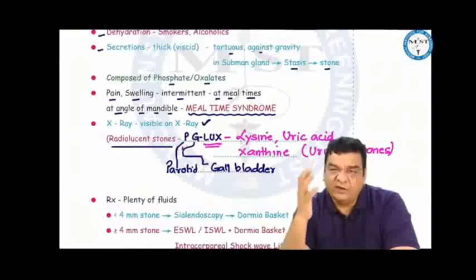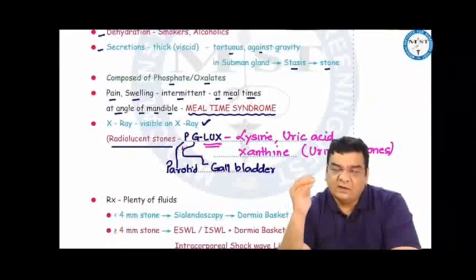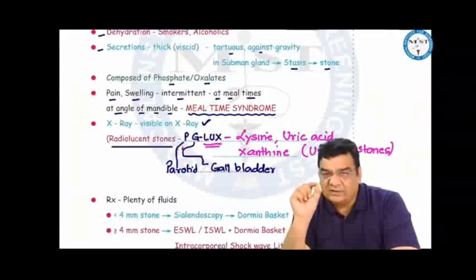Stones which are not visible on X-ray, that is radiolucent stones, are remembered by the mnemonic PG. P for parotid duct, G for gallbladder, Lux for urinary stones like lysine, uric acid, and xanthine stones.